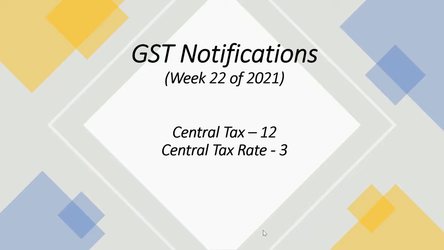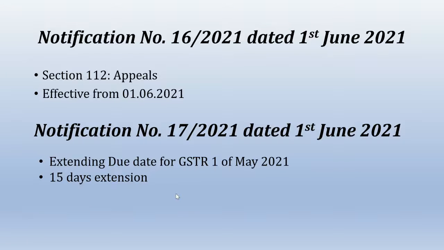In this video, I am going to brief you about GST notifications which were issued in the last week. Here we have 12 notifications in the Central Tax section and 3 notifications in the Central Tax Rate section. The basic purpose of all these notifications is to implement the decisions taken at the 43rd GST Council meeting, which was held on 28 May 2021. The first notification is 16/2021, which is related to Section 112 of the CGST Act.